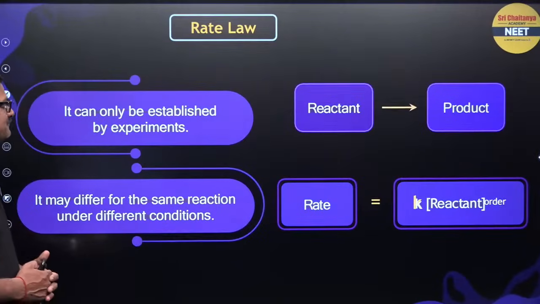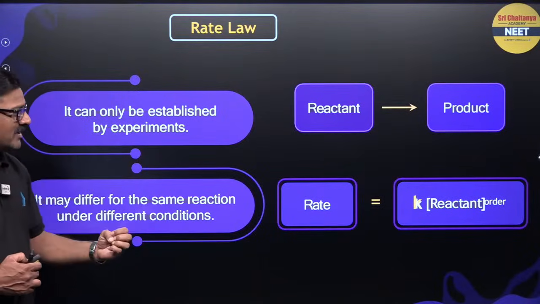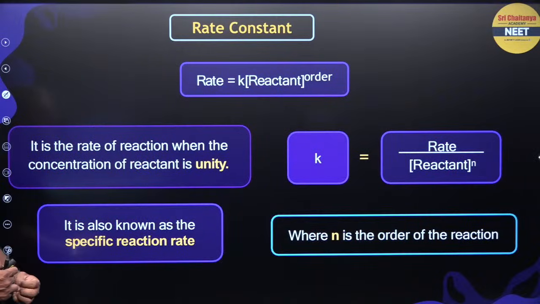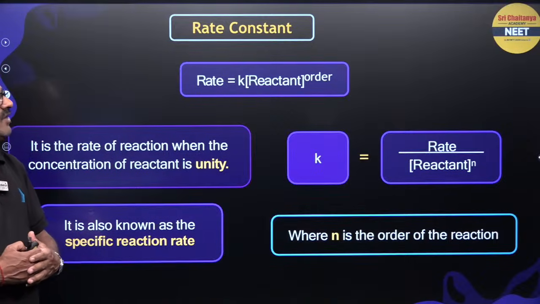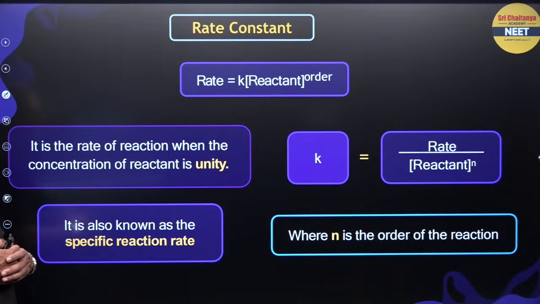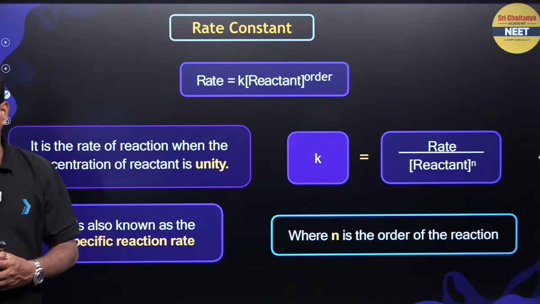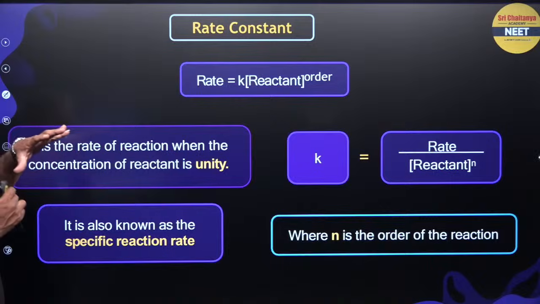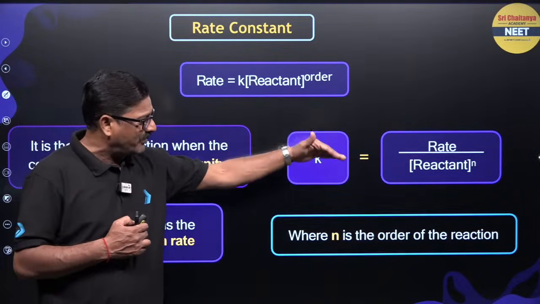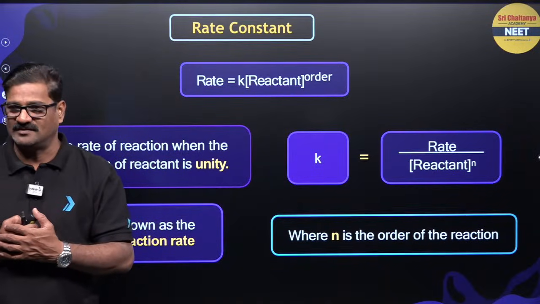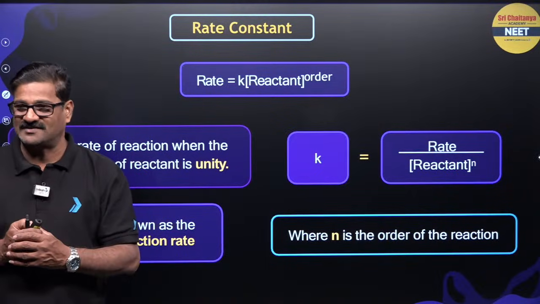Now, moving ahead, it can be established only by experimental observation, and the rate is equal to K times the reactant to the power order. That is the rate law expression where K is equal to the rate constant. Let us try to find out what K is. So K is the rate upon reactant concentration to the power n, and its dimension also is based on that.